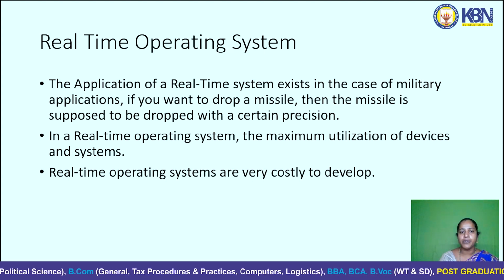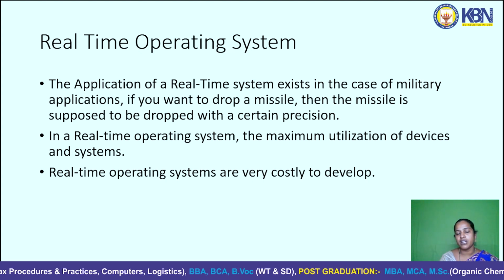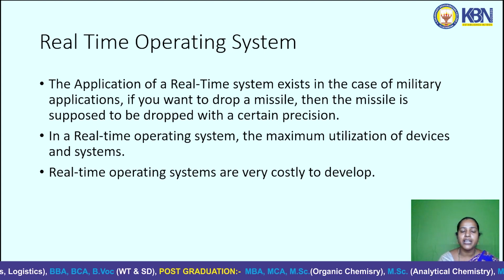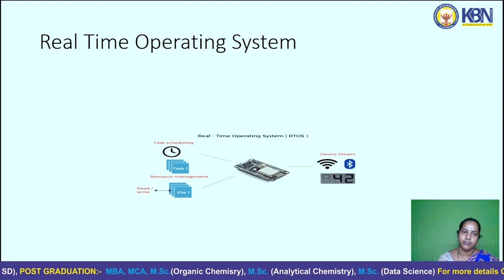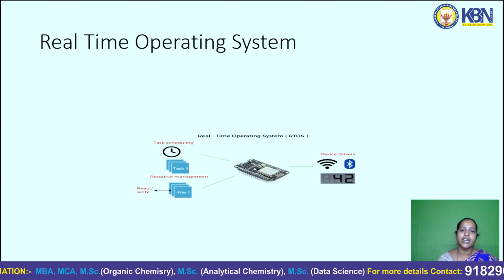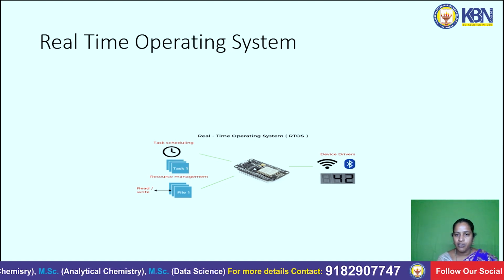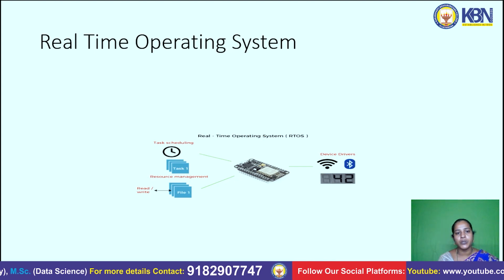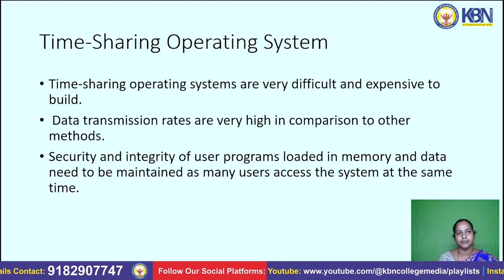In a real-time operating system, maximum utilization of devices and systems is done. Real-time operating systems are very costly. Here we are using a number of devices, Bluetooth, Wi-Fi, and the timings, everything we have to maintain. Here task scheduling, resource management, and the files, we have to handle.